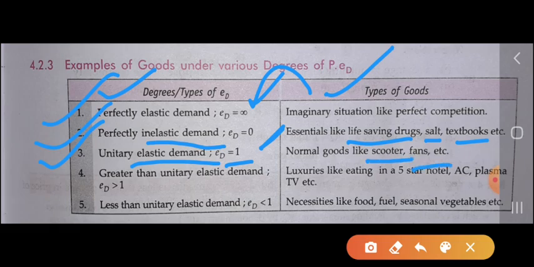Normal goods all come under unitary elastic demand. The fourth one is greater than unitary elastic demand, which means ED is greater than 1.